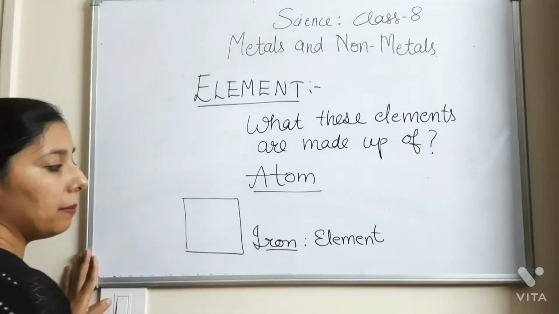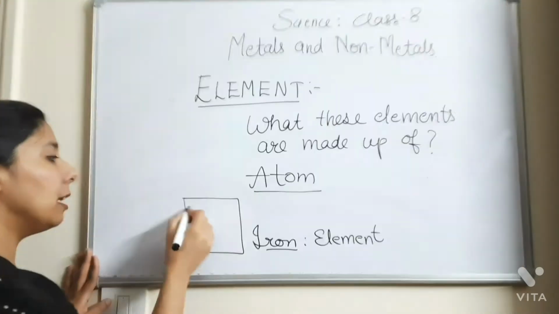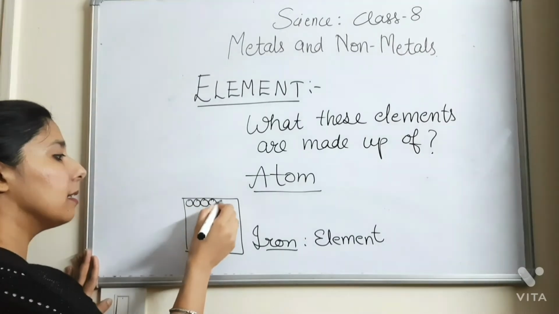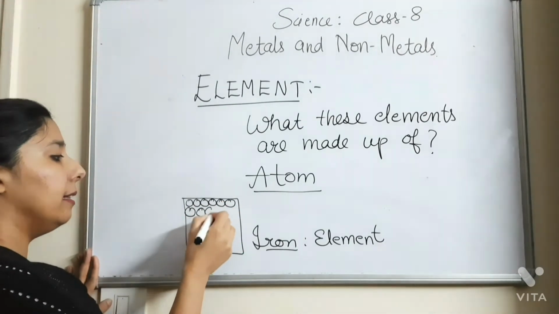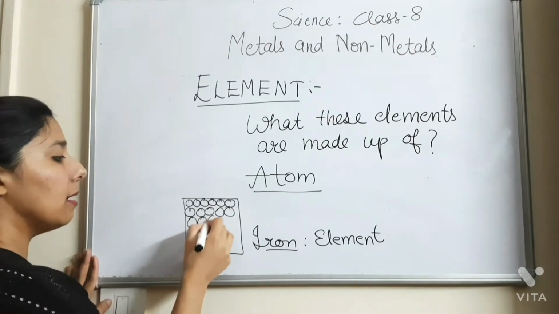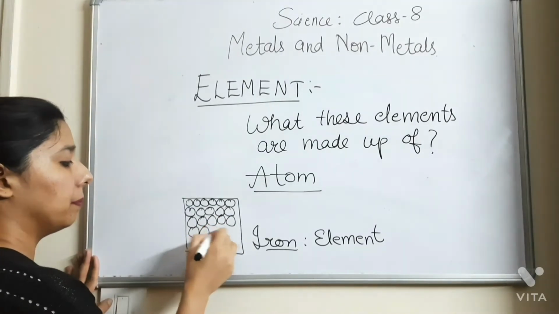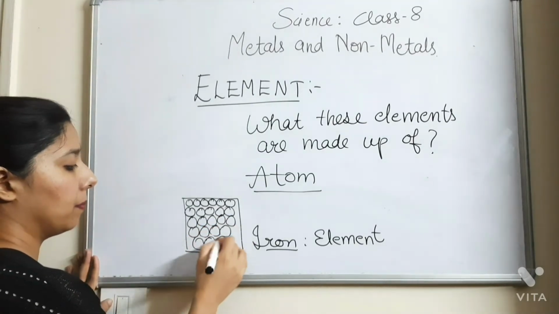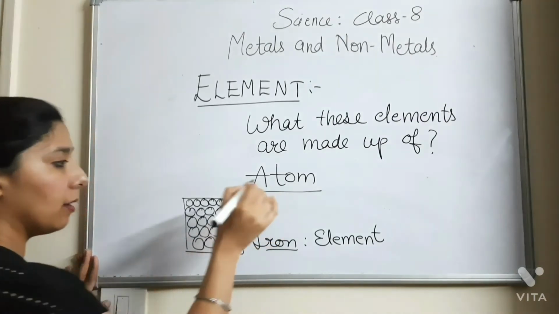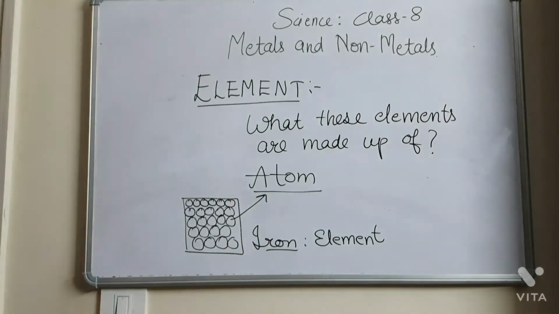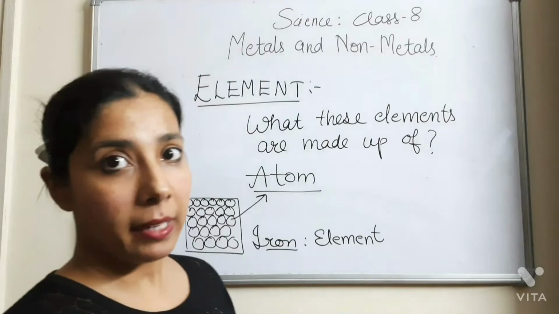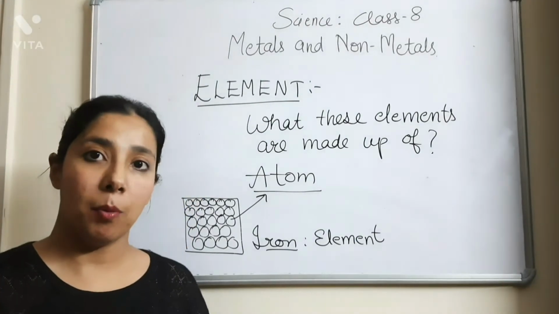So iron is an element. This iron element is made up of very small particles. And these small particles are known as the atom. So what is atom? Atom is the smallest particle of which an element is made up.